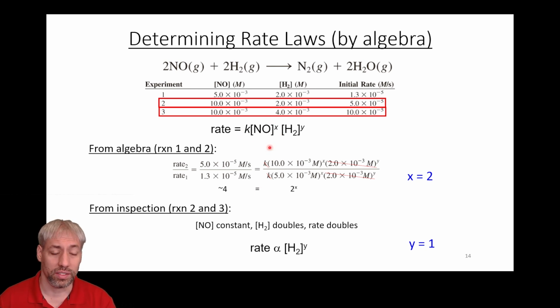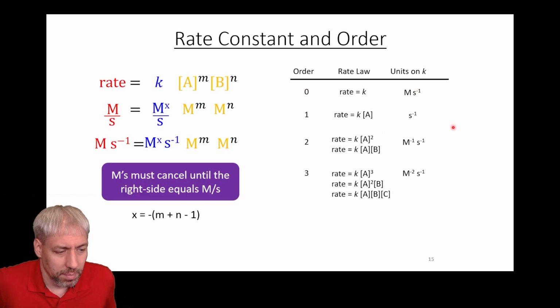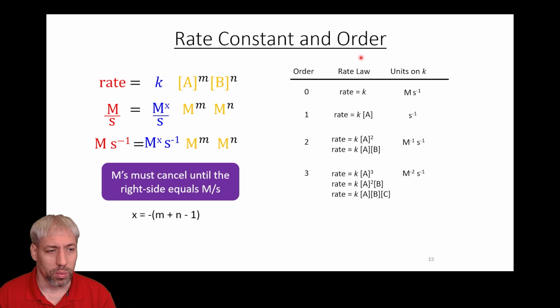The point is you have to determine x and y experimentally. All right, something else to note about these rate laws is that the units on K change depending on how many A's and B's you have. What these exponents are going to dictate is what the rate constant is. For a zero order reaction, where rate is equal to K times A to the 0, we get rid of the A. The units on K are molarity per second.